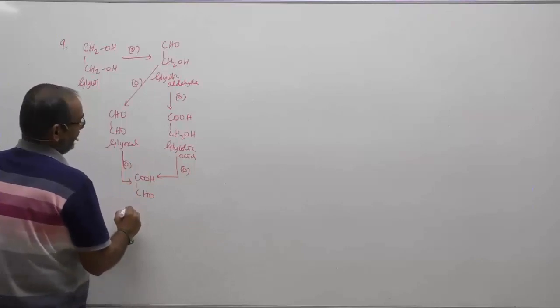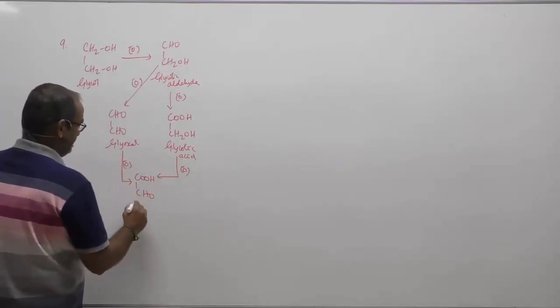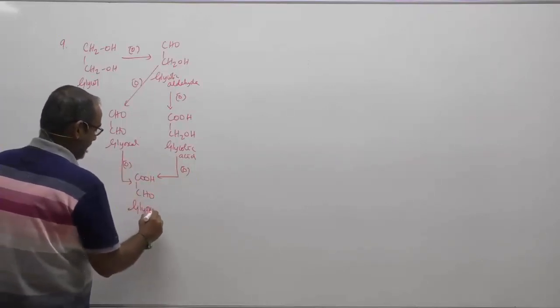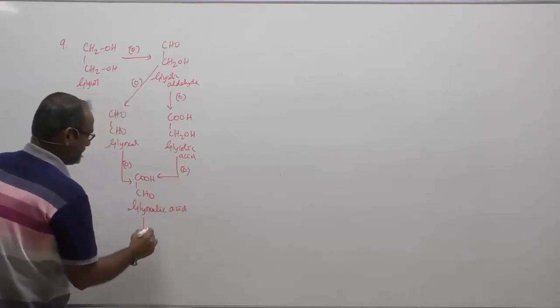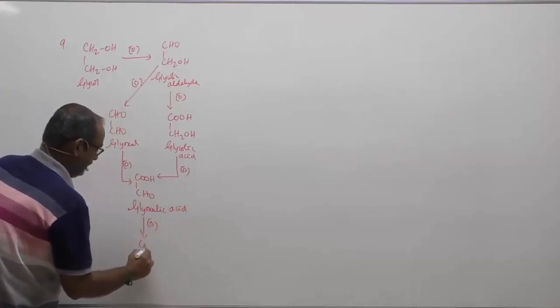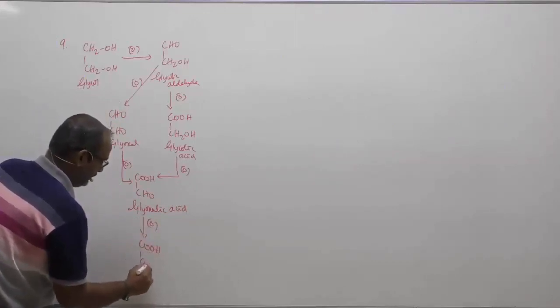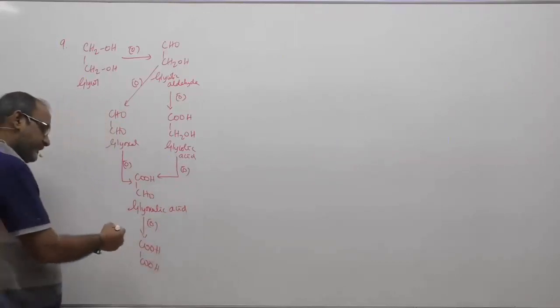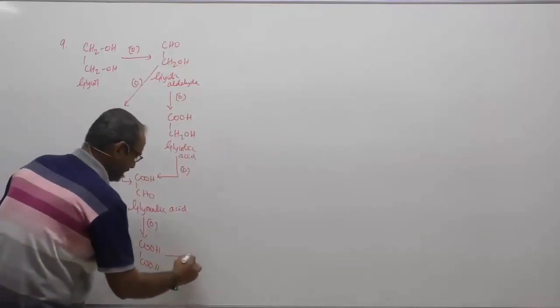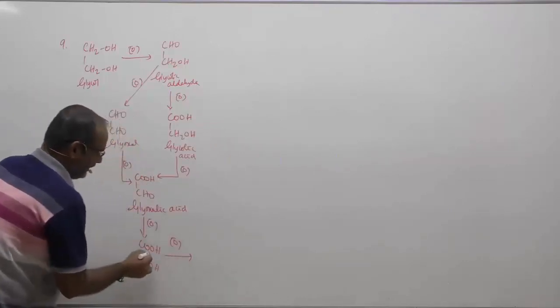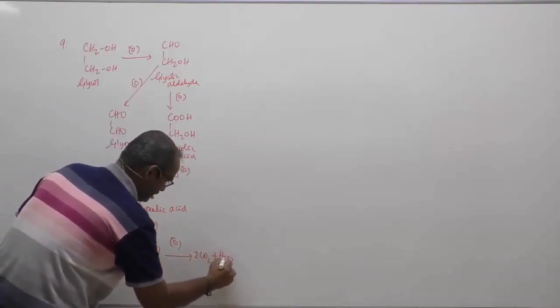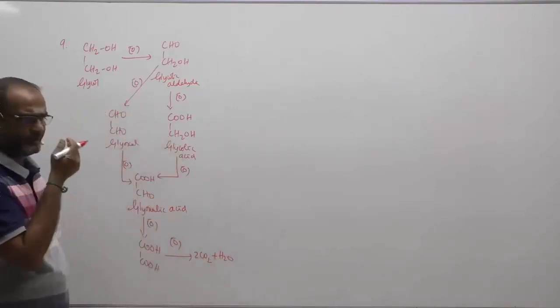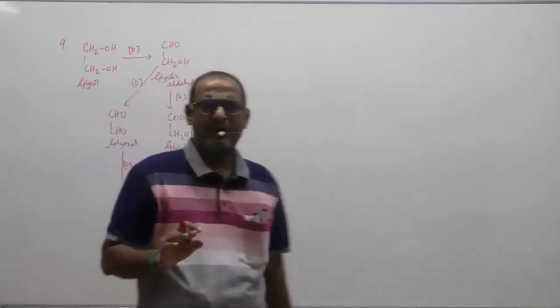This is called glyoxalic acid. Glyoxalic acid upon further oxidation will give you oxalic acid. When this oxidizes further, you will have evolution of 2 carbon dioxide plus 1 water. Therefore, ultimately any organic substance upon final oxidation will give you carbon dioxide and water.